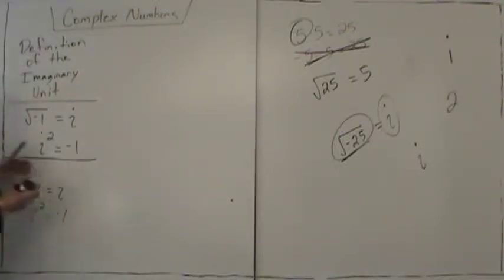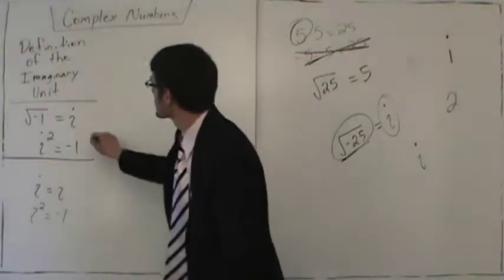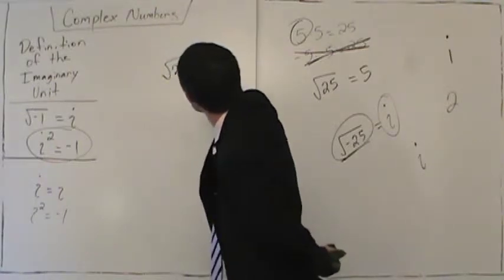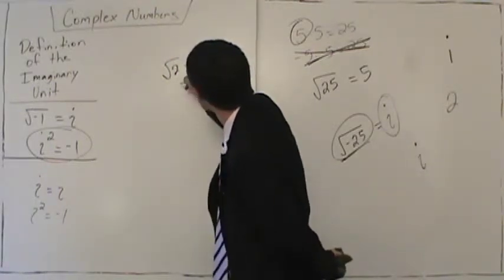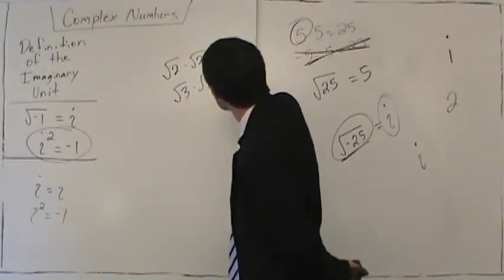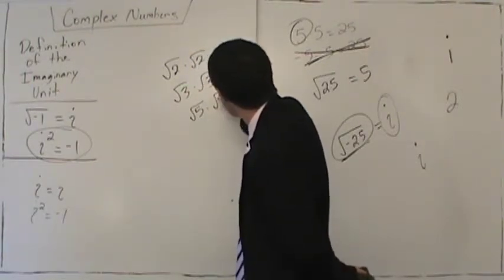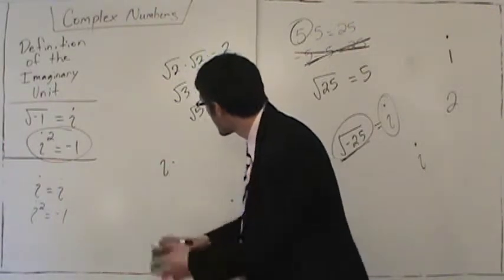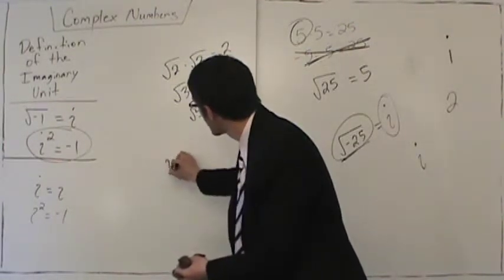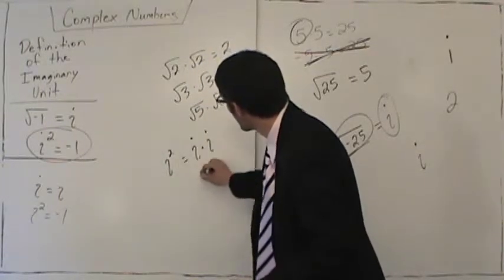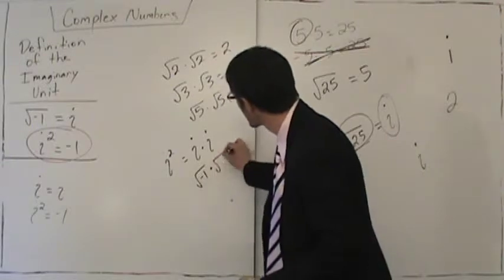Well, here, let me trick you for a moment. Where does this come from? Well, this is not even really true. Watch this. The square root of 2 times the square root of 2 is 2. The square root of 3 times the square root of 3 is 3. The square root of 5 times the square root of 5 is 5. So if we say i multiplied by i, or i squared, we get the square root of negative 1 times the square root of negative 1.